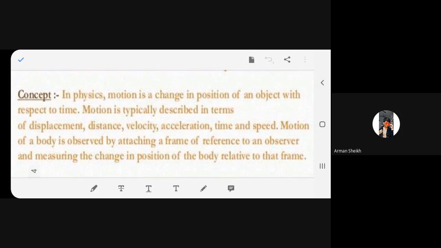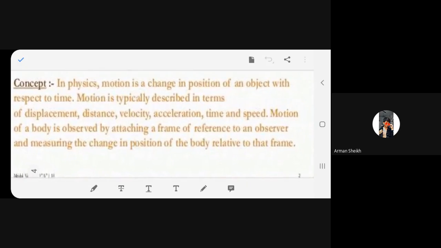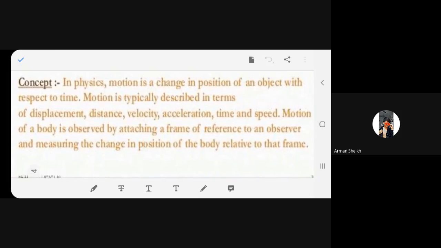Yes, please read it. Concept. In physics, motion is a change in position of any object with respect to time. Motion is typically described in terms of displacement, distance, velocity, acceleration, time, and speed.